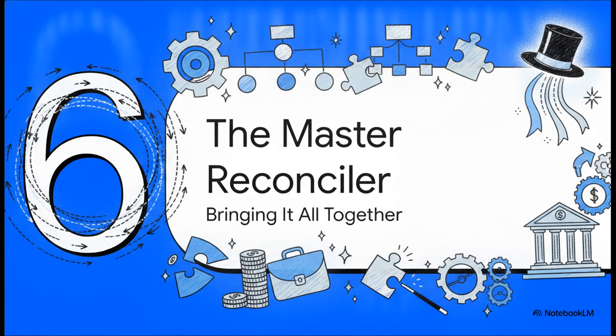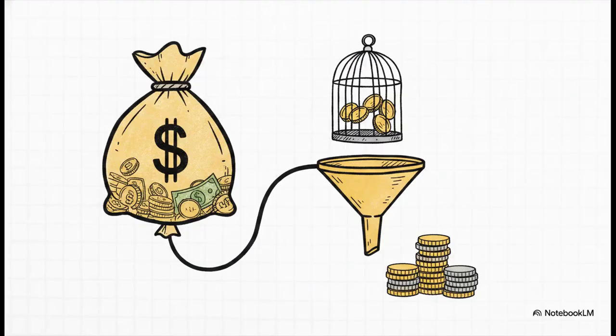Section 6, the Master Reconciler, bringing it all together. Okay, let's tie all of these adjustments together and see how this statement performs its ultimate magic trick in the real world. Let's look at a quick case study of a fictional dating app called Tumble. On paper, their income statement boasts a massive net profit of $9.65 million. Looks great, right? But when we apply the indirect method, a completely different story emerges.